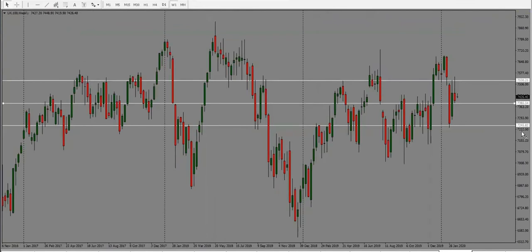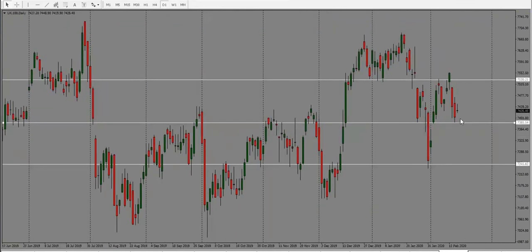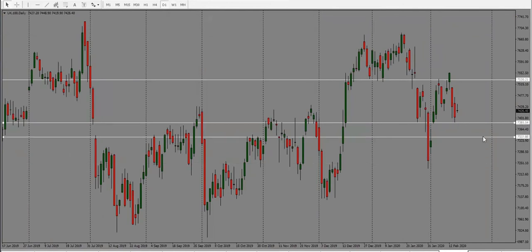FTSE here, this one has dropped, so bias is bearish here. 73.85 is the first target, and if it goes below that, we are looking at 73.40. So bias is bearish for FTSE.